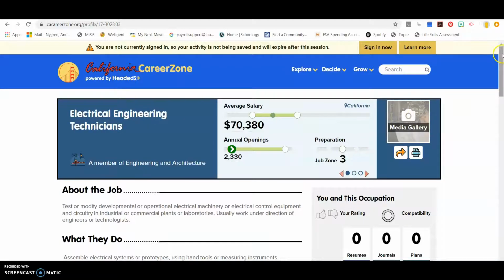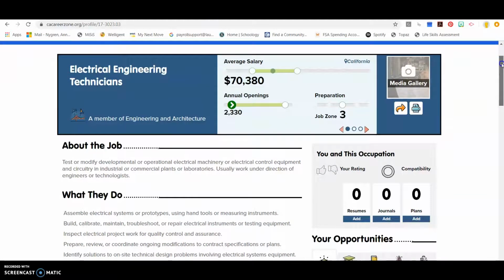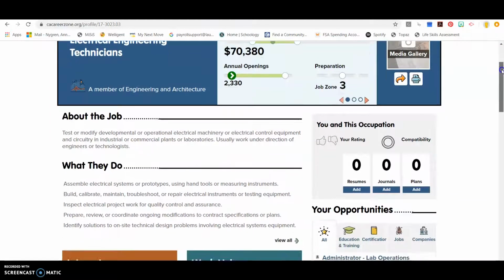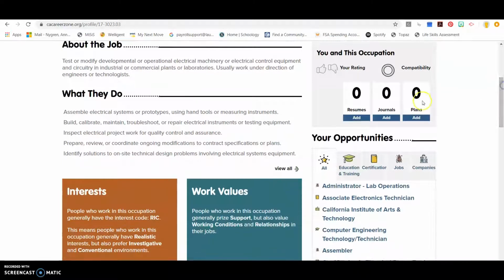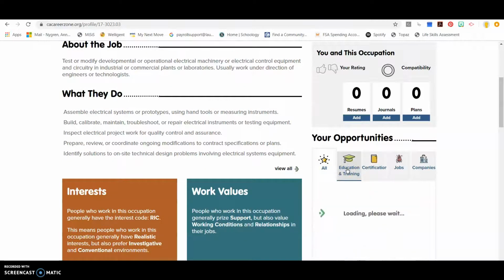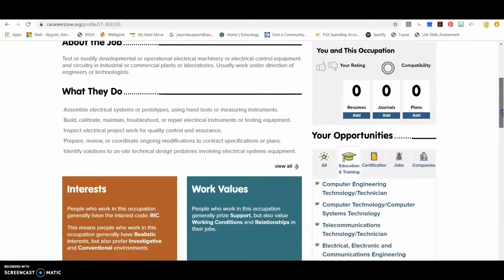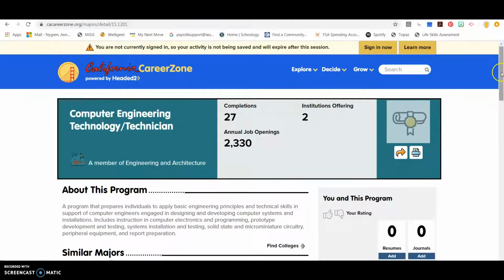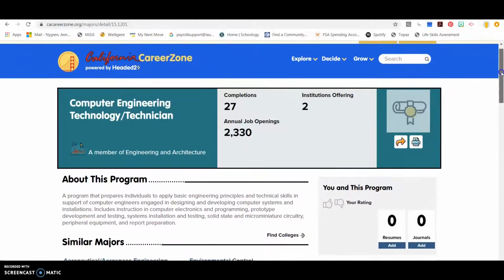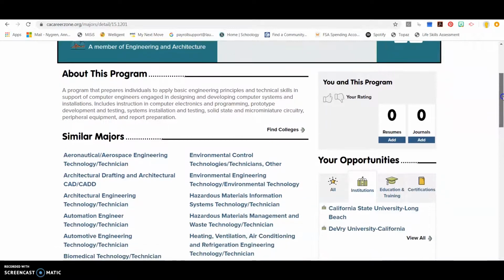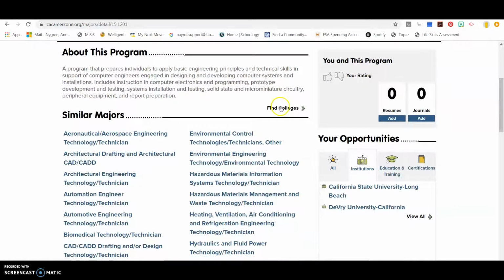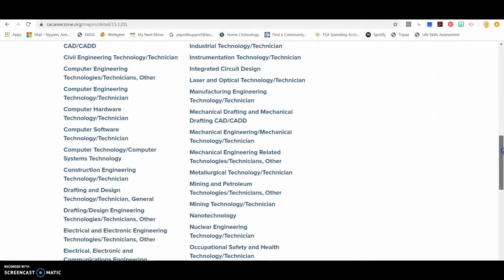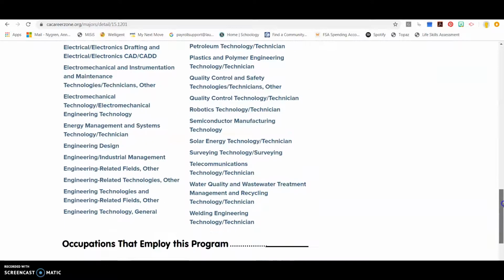So I can click on here, see that this one, as average salary, is a little bit higher, read more about the job, what they do, and if I click here on education and training, I will see that these are some of the different majors in college that would line up with this. So I can read more about this program, I can read about other majors that are similar, I can click on find colleges and find different colleges that offer these majors. And if you scroll down, those are all the similar majors.